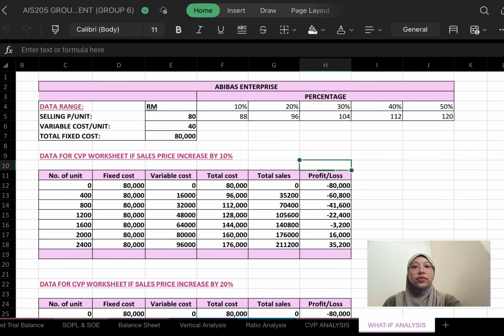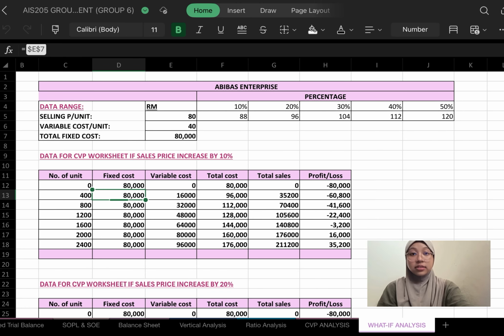Our handbag starts with a selling price of 18 ringgit, a variable cost of 40 ringgit, and a fixed cost of 18,000 ringgit. When we perform the what-if analysis, we can see that increasing the price from 10% to 15% changes our selling price from 88 ringgit to 120 ringgit.